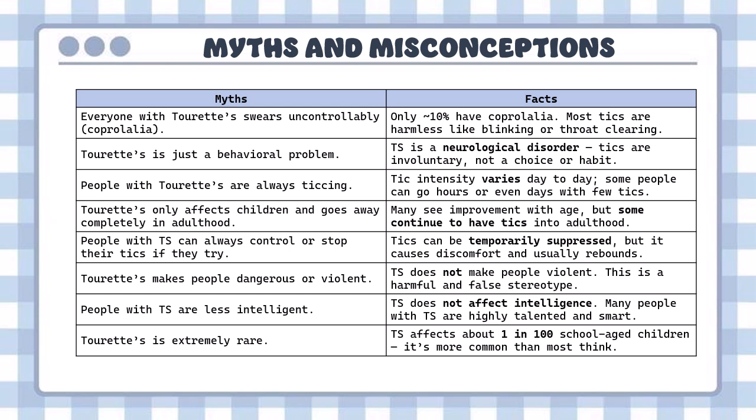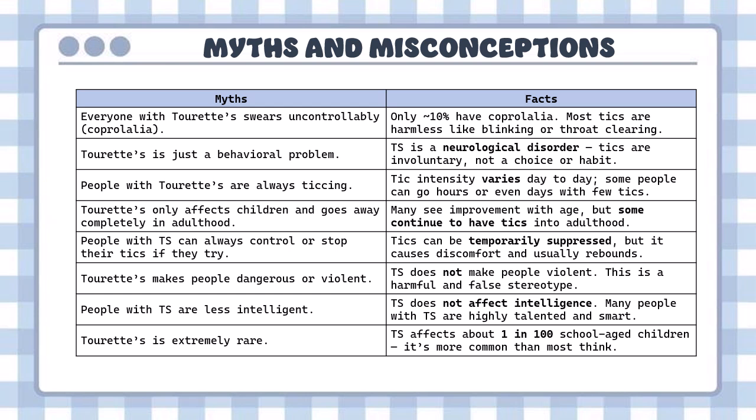Tourette's syndrome makes people dangerous or violent, some say, whereas other people say that people with Tourette's syndrome are less intelligent. But all of these are entirely just baseless assumptions. People also think that Tourette's is extremely rare, whereas it is not. In reality, it is about 1 in 100 school-age children. It is more common than most people think. It's just that the symptoms are not seen immediately. Tourette syndrome does not affect intelligence. People with Tourette syndrome are highly talented and smart, just like regular students.